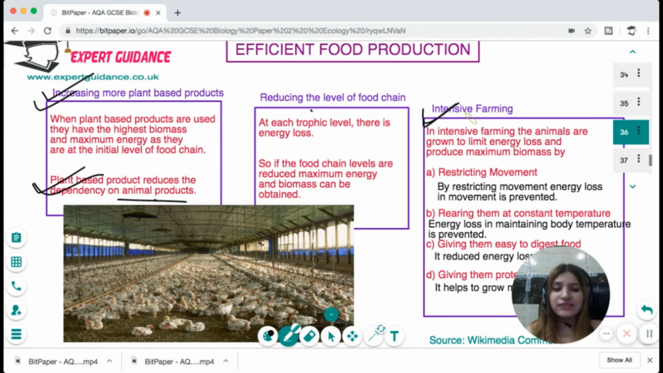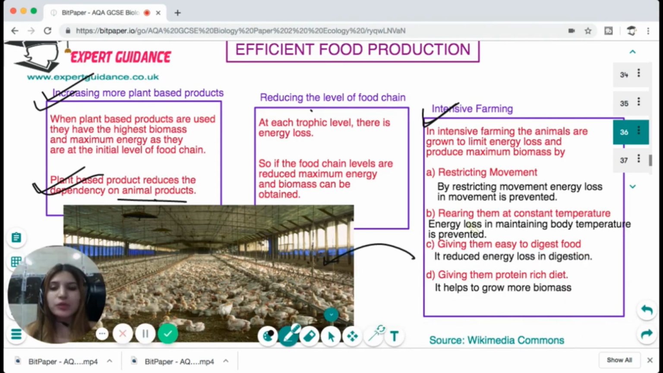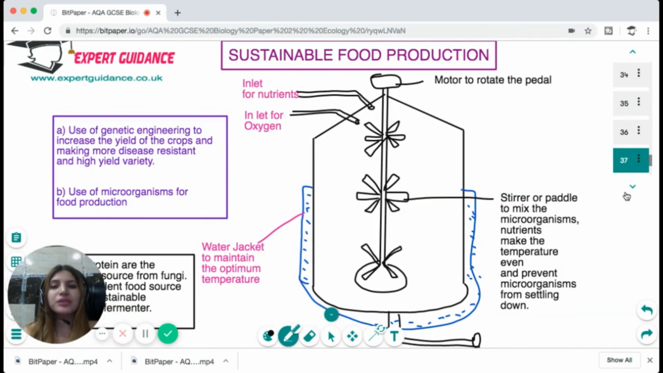Now, in intensive farming, animals and plants are grown in a greenhouse or in properly controlled conditions so that we can limit the energy loss and produce maximum biomass. You can see in this figure, the chickens are grown with restricted movement so that when they move, they do not lose energy. We rear them at a constant temperature so that they do not lose energy in maintaining body temperature. We give them easy to digest food so that they don't waste energy in digesting the food. And we give them a protein-rich diet that helps them to grow more biomass. So these are all the factors that we can use to increase the biomass and increase food production.